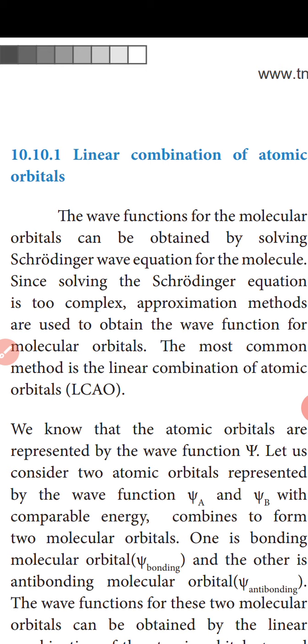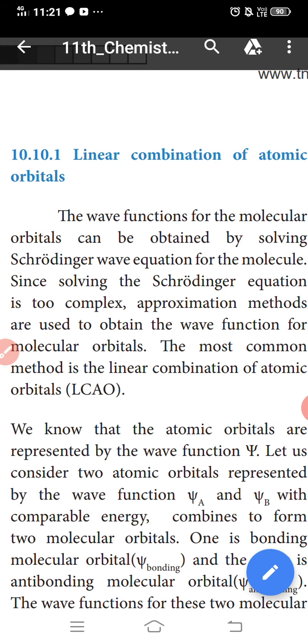The wave functions for these two molecular orbitals can be obtained by the linear combination of the atomic orbitals psi A and psi B. The first one, psi bonding is equal to psi A plus psi B, and psi antibonding is equal to psi A minus psi B.